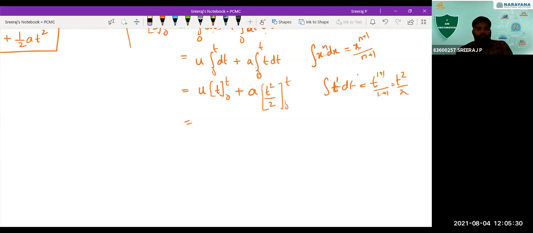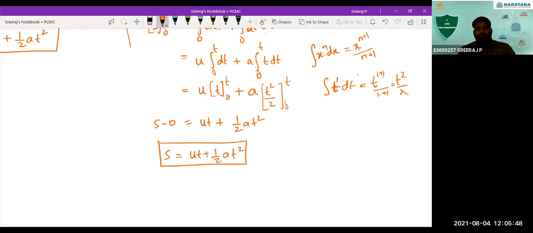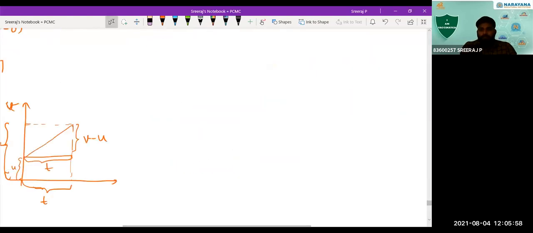What you're going to get here is ut plus half at square only. So s, if you are applying the limit 0 to s, you will be getting s minus 0. So s is equal to ut plus half a t square. That's how you get this result. This is the method of calculus. By the method of calculus, this is how you'll be solving or deriving this relation.